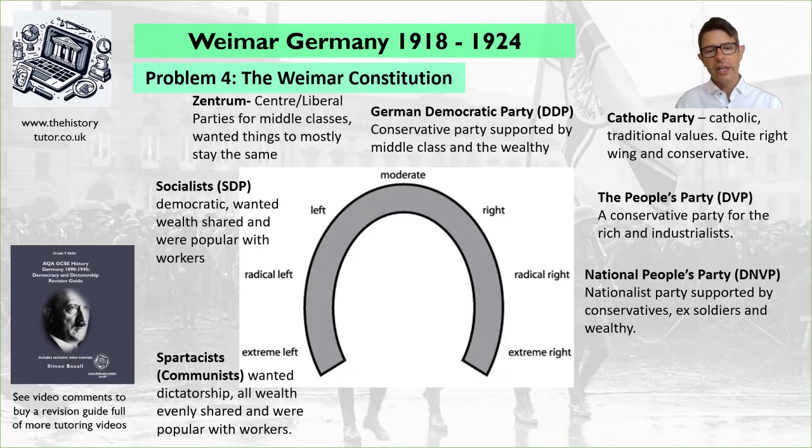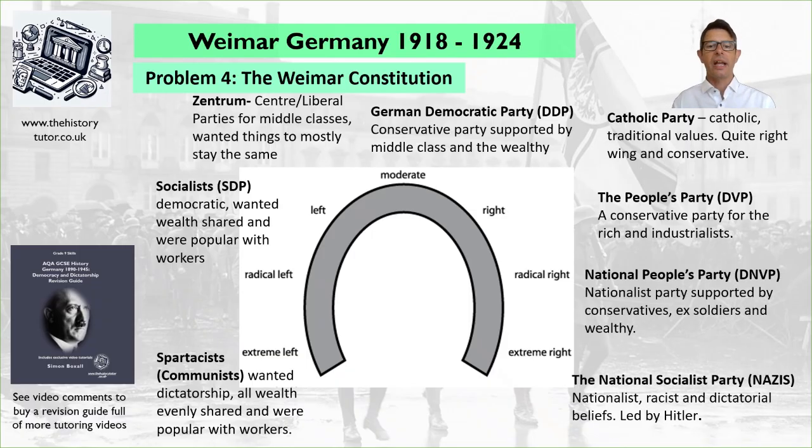They wanted all the wealth shared equally amongst everyone. They wanted everything in the country owned by the country. This is called being nationalised, and everyone has a fair share in everything. Obviously the rich and the right wing are not going to be happy to have a fair share and give up everything. The socialists are more democratic. They wanted wealth shared, higher taxes for the rich, better help for the poor. The Socialist Party were the biggest party in Germany.